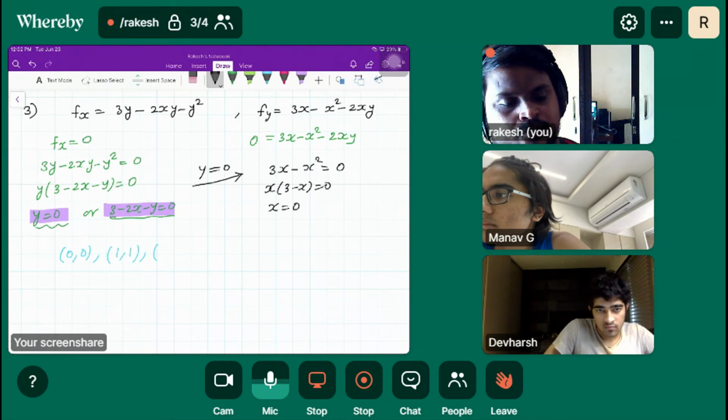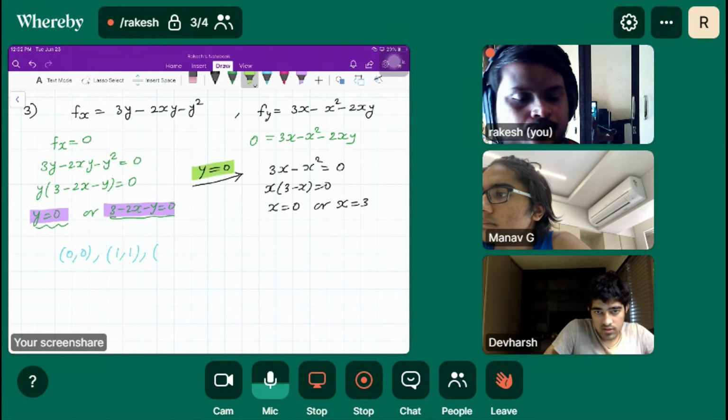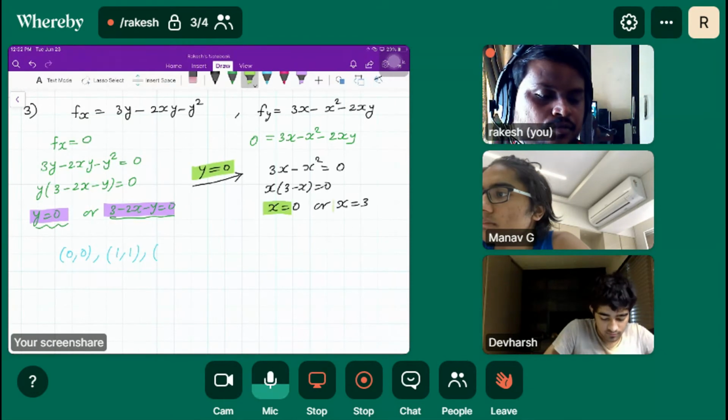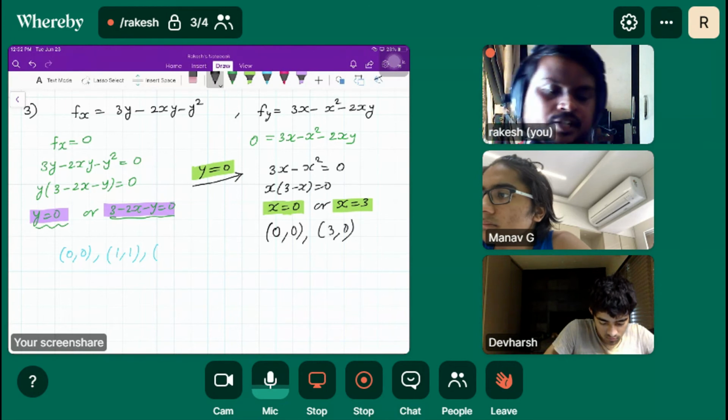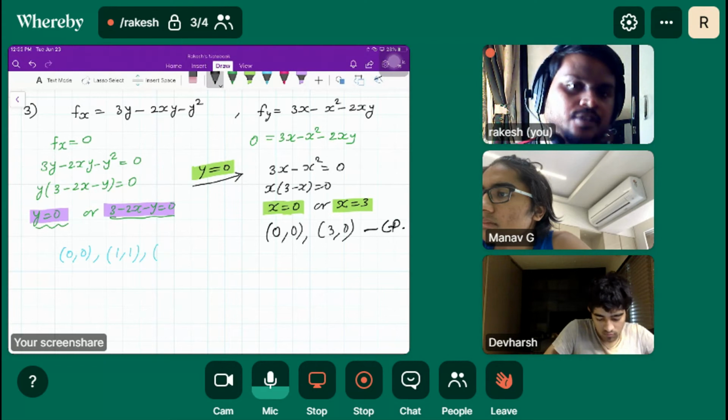So x is equal to 0 or x is equal to 3. For y equal to 0, we get two values for x. How do we write the ordered pairs here? (0,0) and (3,0). So these are the critical points for the first condition.